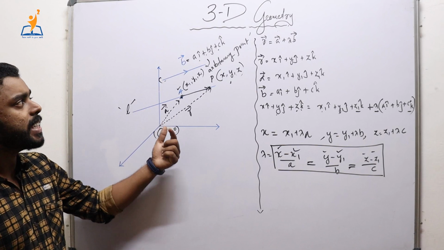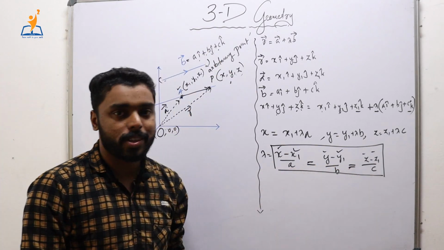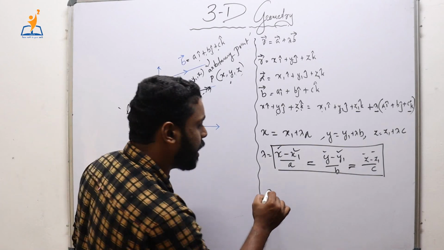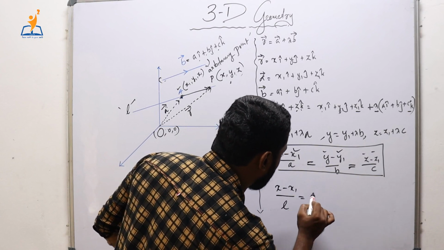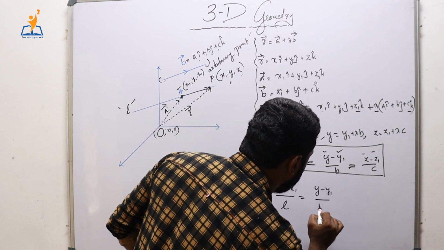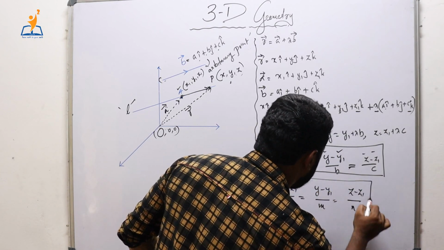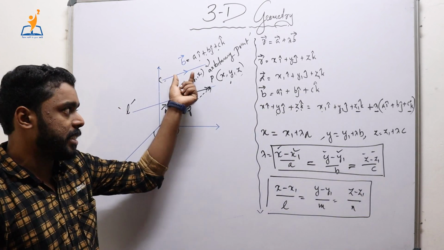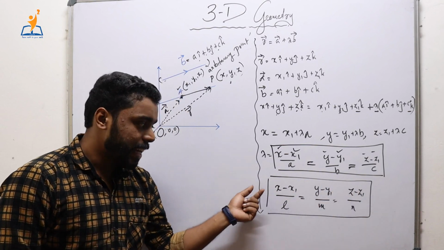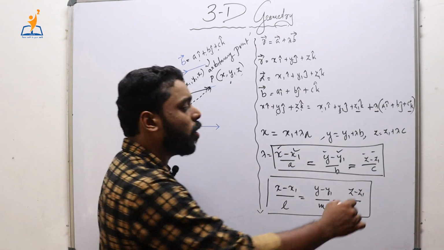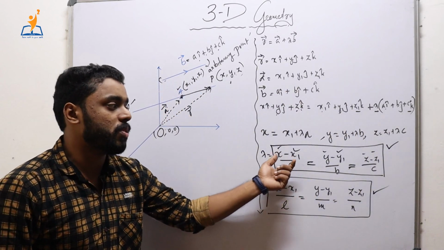Suppose we are given direction cosines instead of direction ratios. In a similar method we can arrive at the equation of the line as (x minus x1) by l is equal to (y minus y1) by m is equal to (z minus z1) by n. So if the direction cosines of the vector are given, the equation of the line which passes through the point x1, y1, z1 is nothing but this. So remember these two equations very well, because these are very important equations from this chapter.